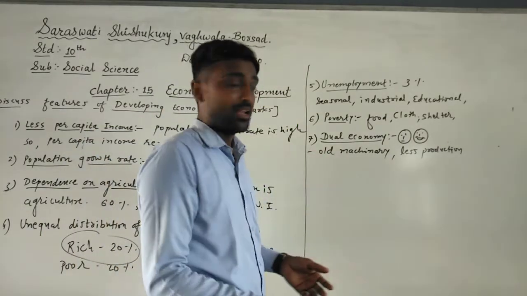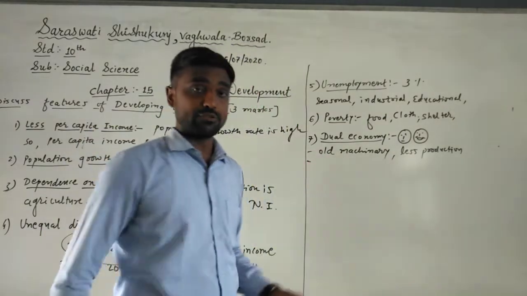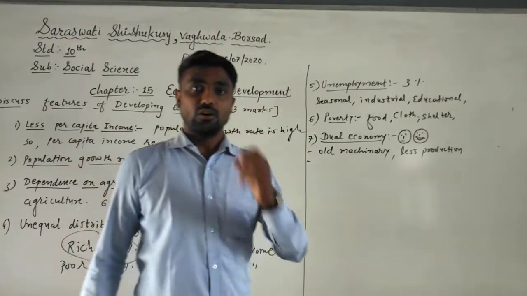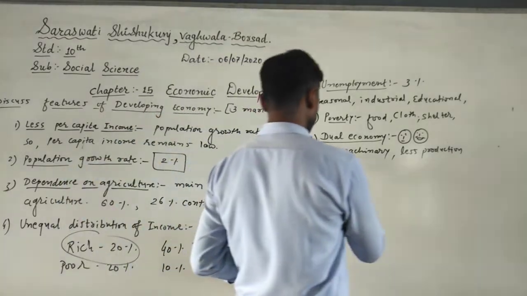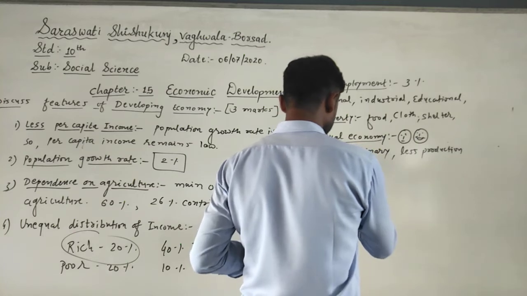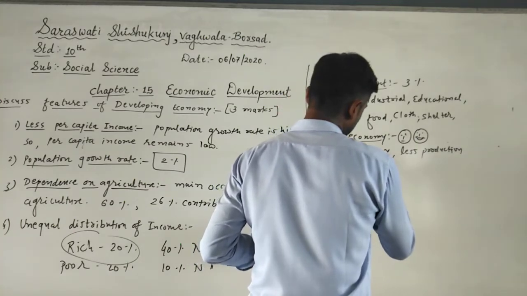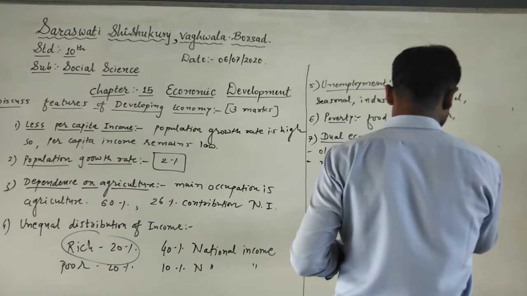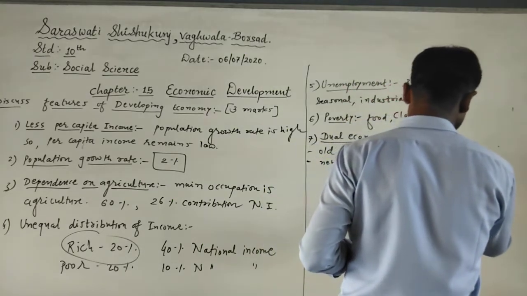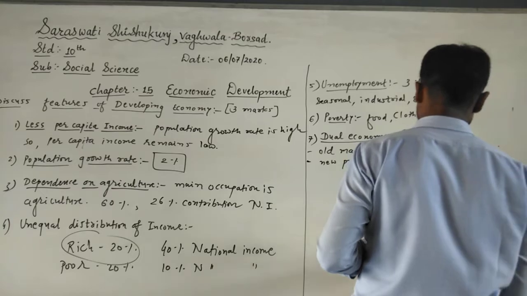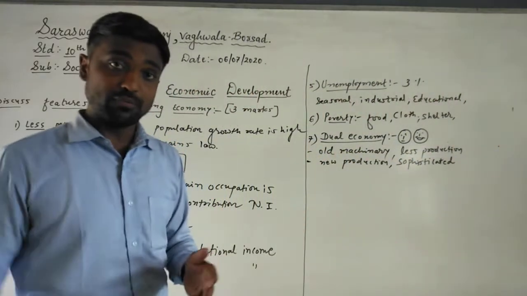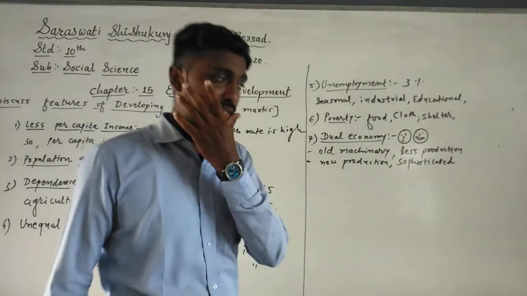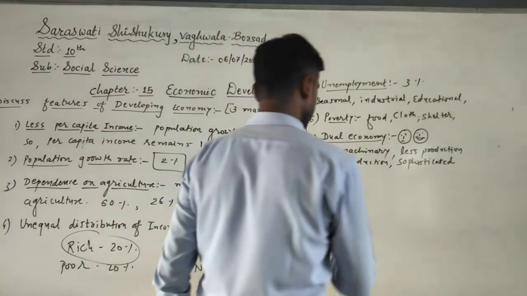On the other side are the city areas, for example Mumbai, Delhi, Kolkata, which have new production and a sophisticated lifestyle. The lifestyle is too different from the people living in the villages. So these are the 7 features that we have discussed.